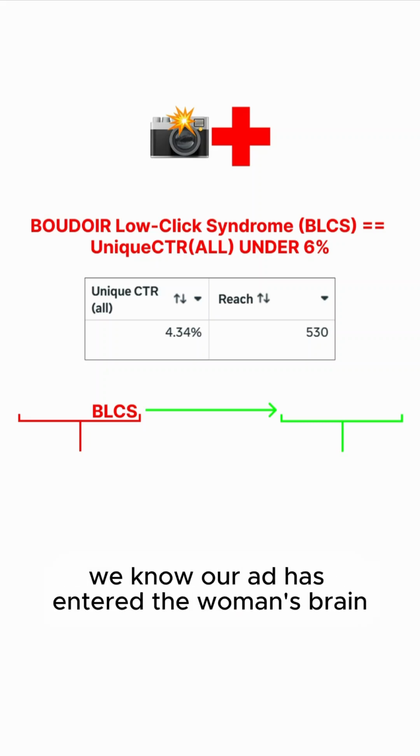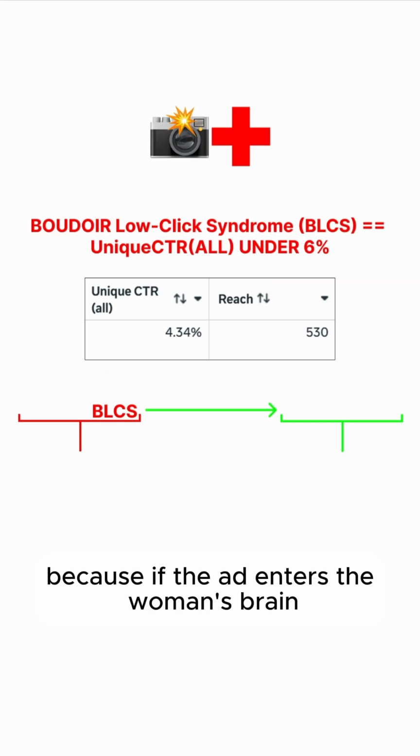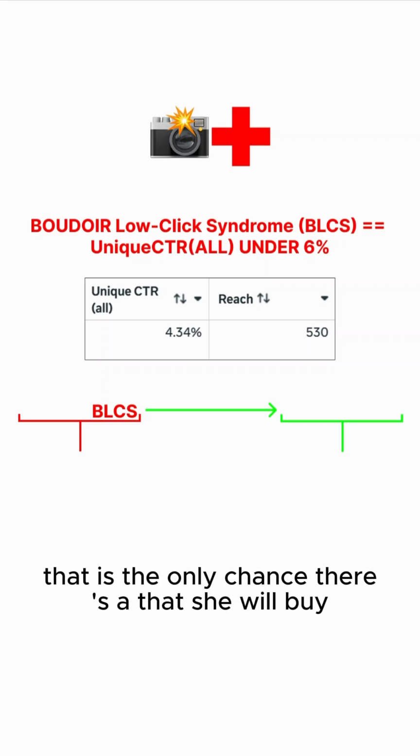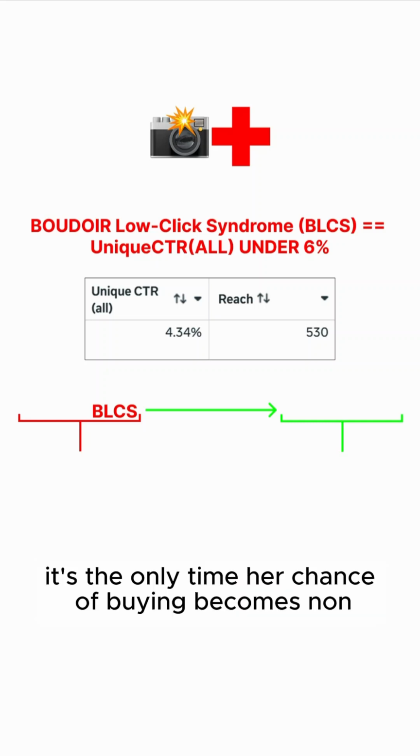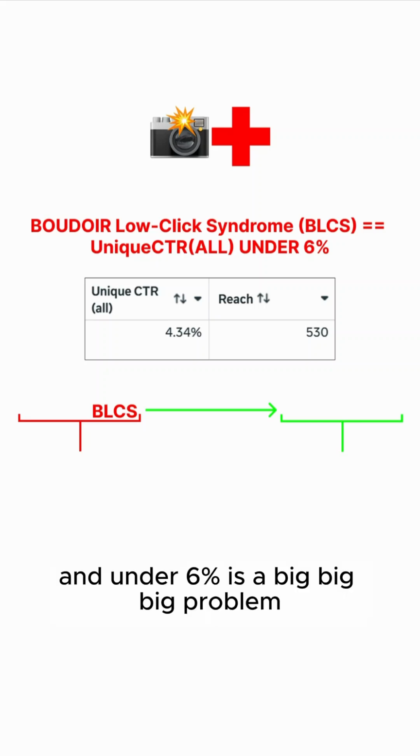We care about women clicking somewhere on it, anywhere on it, because if that happens, we know our ad has entered the woman's brain. If the ad enters the woman's brain, that is the only chance that she will buy. It's the only time her chance of buying becomes non-zero. And under 6% is a big, big, big problem.